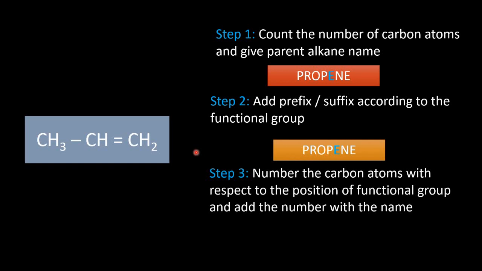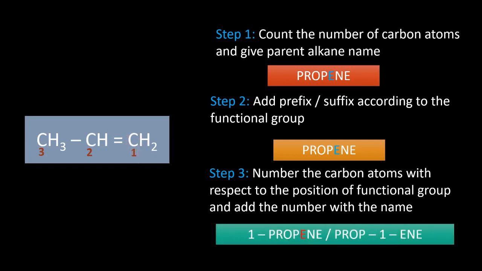Now comes the numbering of carbon atom. Let us start numbering from the first, 1, 2 and 3. And we know that this is not the right way to number, since the carbon containing the double bond is having the highest number. So we will choose 1, 2 and 3. So let us start numbering from this carbon, and now the name becomes 1-propene or prop-1-ene.